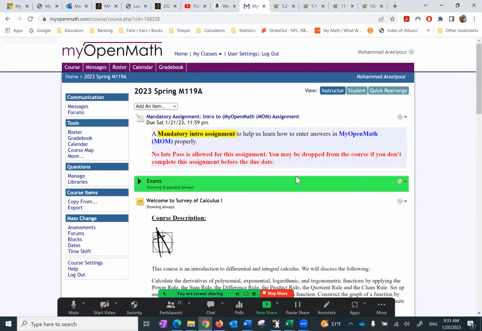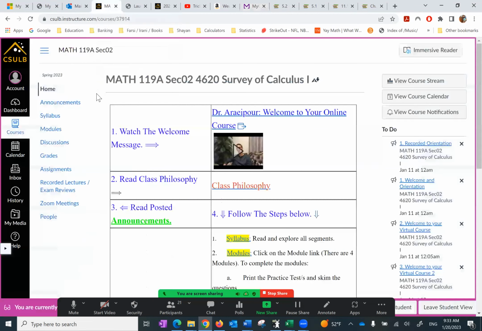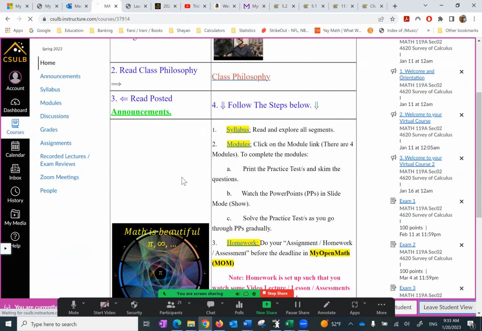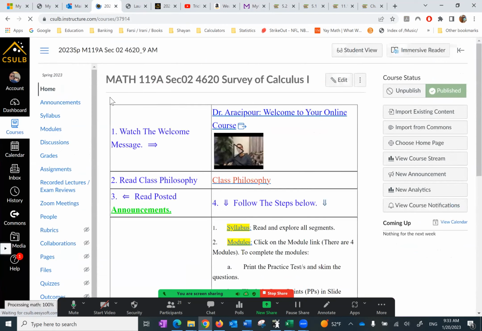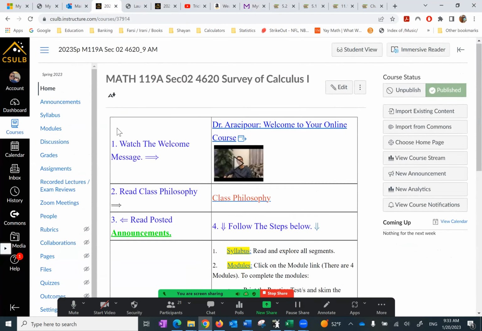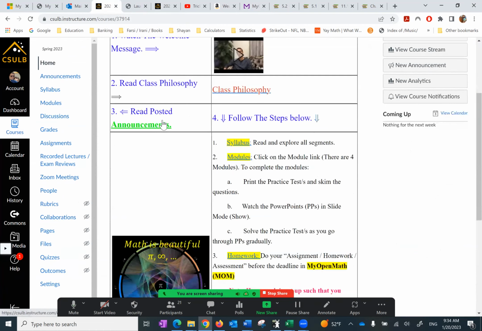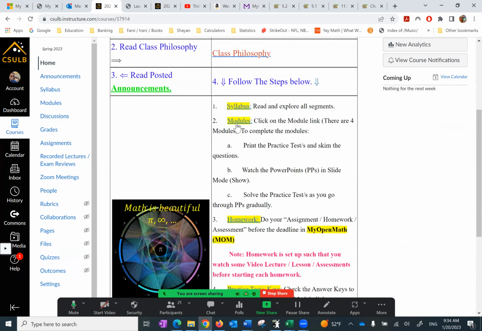So let's take a couple of minutes to recap everything. First and foremost, here's the homepage of Canvas. We have a welcome message, class philosophy, announcements, and then syllabus. Everything that I'm showing you here, you can find it on the left navigation bar.